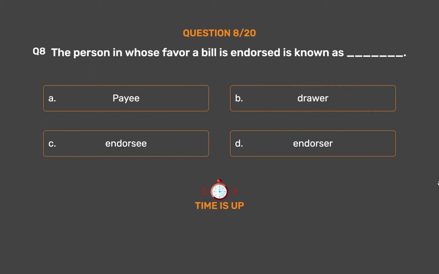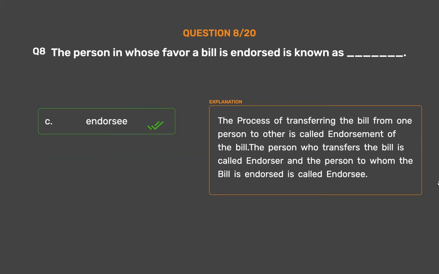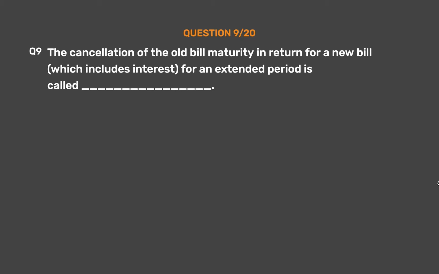The correct answer is Option C. Endorsee. The process of transferring the bill from one person to other is called endorsement of the bill. The person who transfers the bill is called endorser and the person to whom the bill is endorsed is called endorsee.